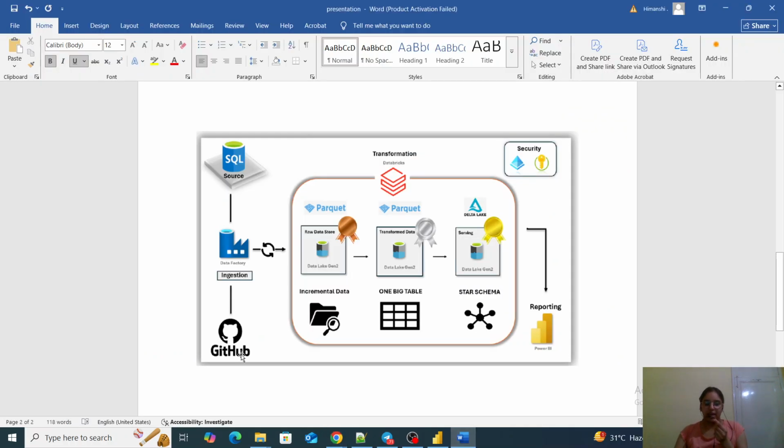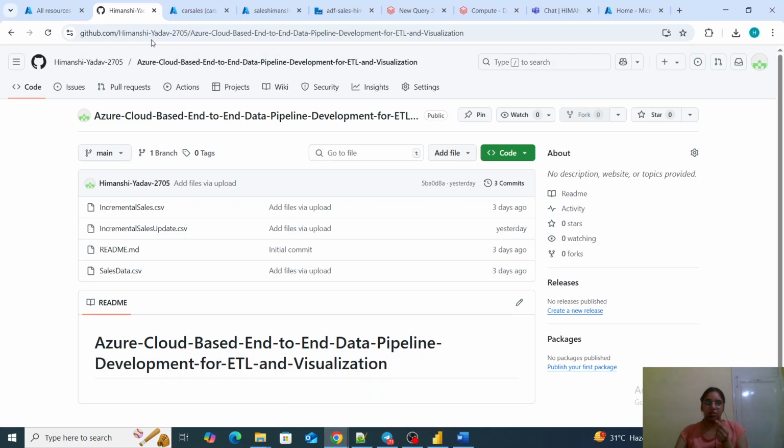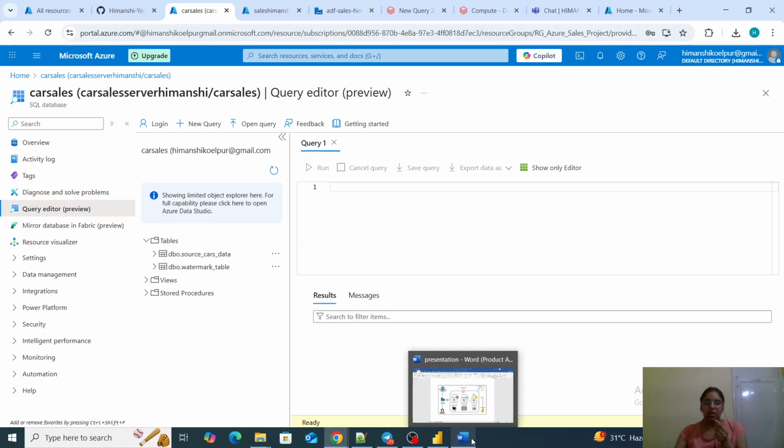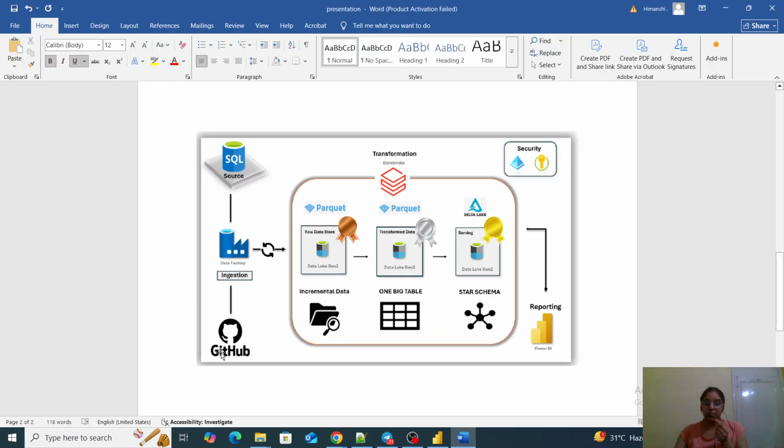Once I have it in my GitHub account, this data will be fetched to the Azure SQL database. So I have created an Azure SQL account which will be having all my tables. You can see source, cars, data. This is the table which will be loaded through my GitHub data.